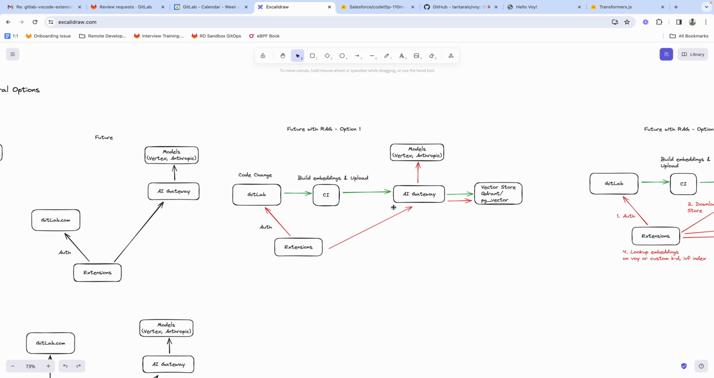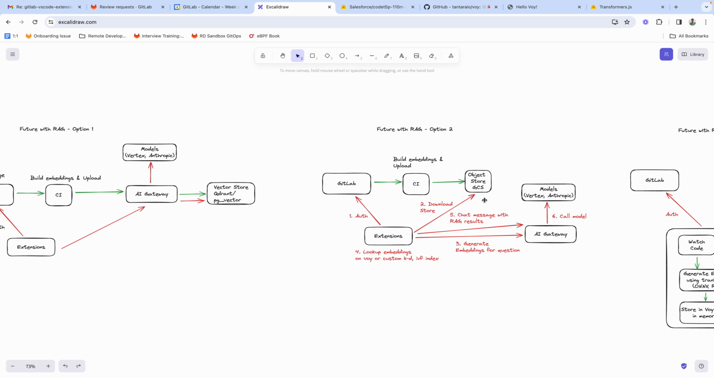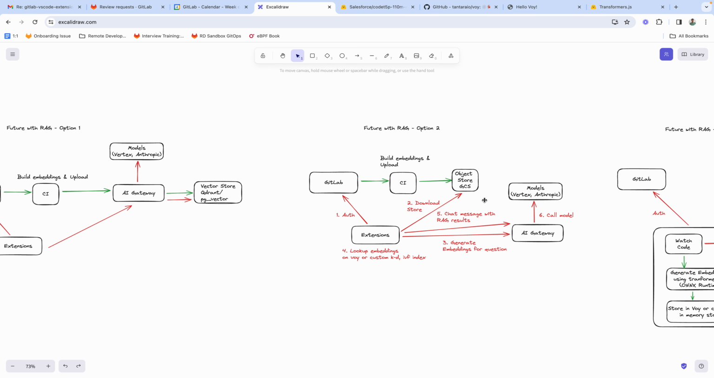So this is one option, right? So this would work so that the AI Gateway holds those embeddings. And then we have a centralized store, or maybe a partitioned store, for these embeddings. So that's option one, right?